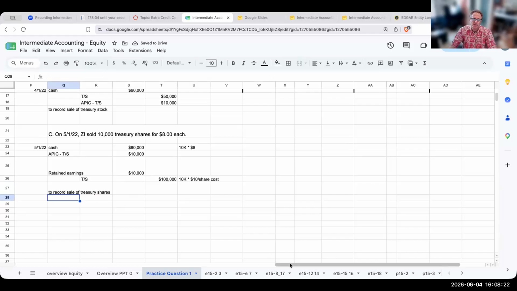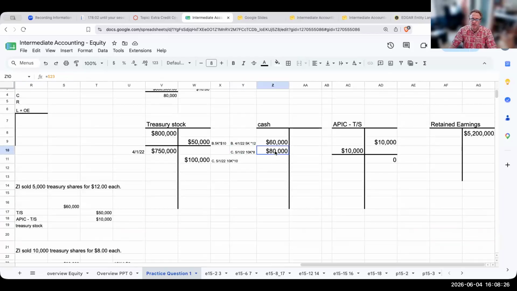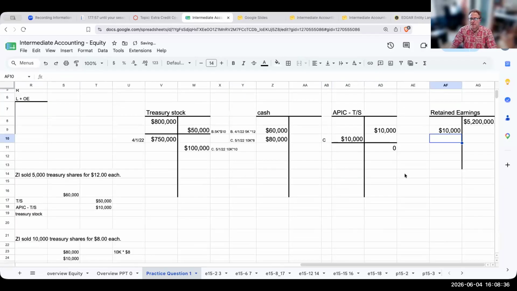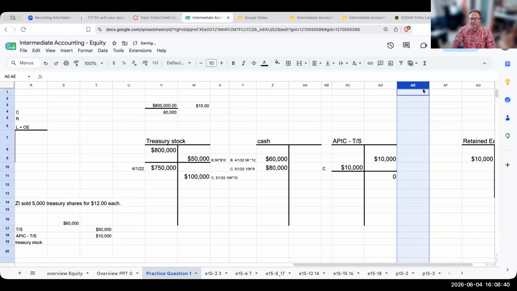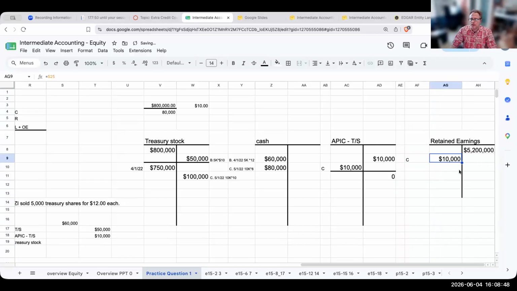Okay, so now let's go ahead and update our T accounts. So we updated this here. We'll just call this from transaction C. And then here I am debiting retained earnings for 10,000, and this is also from transaction C. Okay.